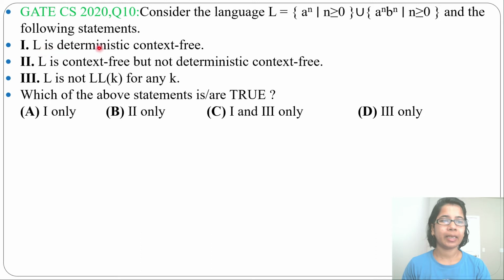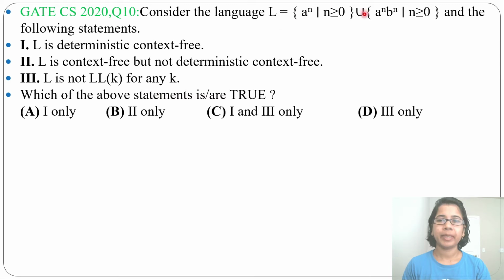First statement, L is deterministic context free. Second statement, L is context free but not deterministic context free. Third statement, L is not LL(k) for any k. Which of the above statements is or are true?